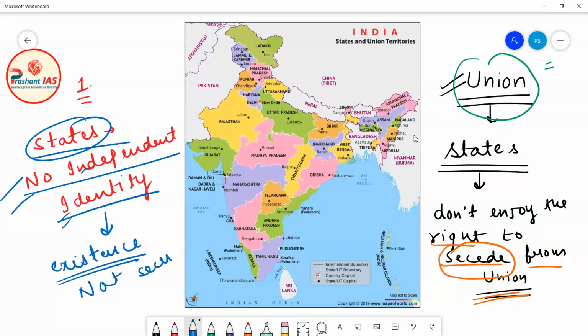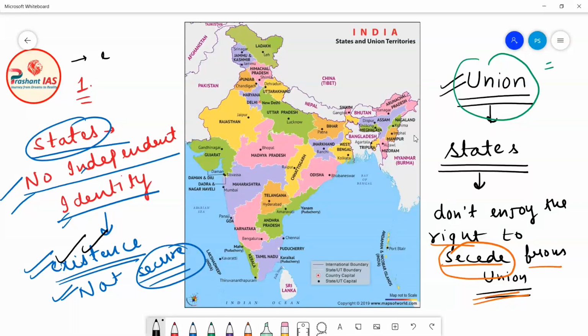Now you can ask me why the existence of states is not secure in India. Further in this chapter, I will tell you that the very existence of a state is actually dependent on the wish of parliament. If parliament wants, it can divide a state into many parts, change the name of any state, or merge two states into one.